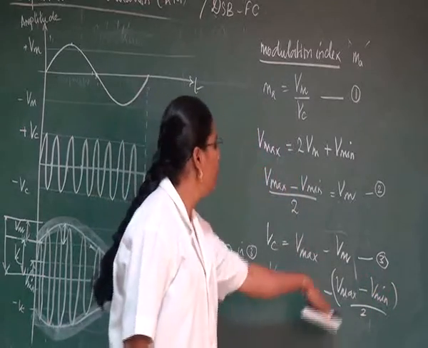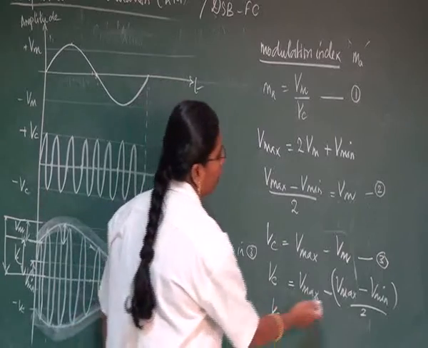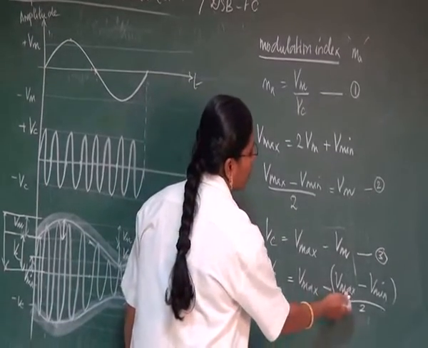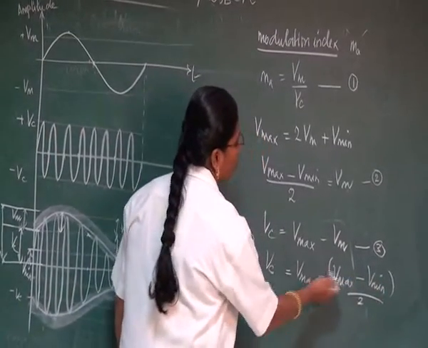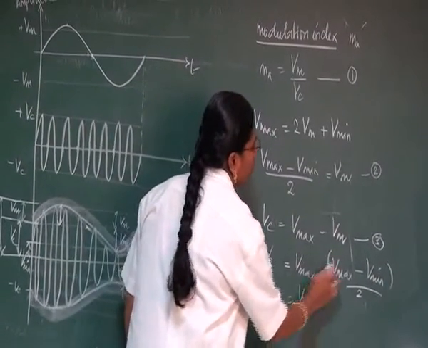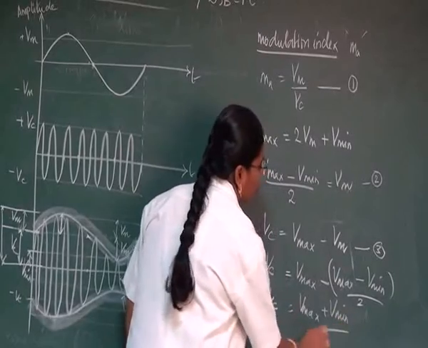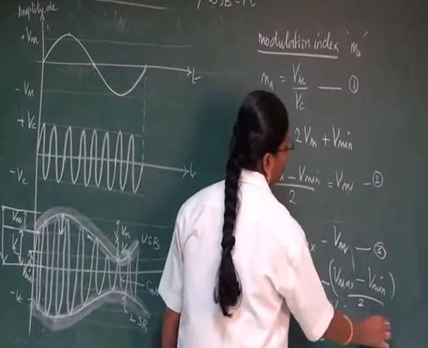If we simplify, Vc will be equal to 2 Vmax minus Vmax plus Vmin. So 2 Vmax minus Vmax we will be getting Vmax, so we will be getting Vmax plus Vmin divided by 2. Let us have this as our fourth equation.